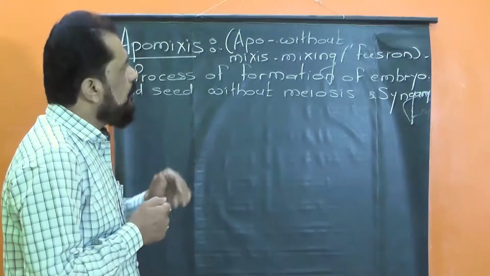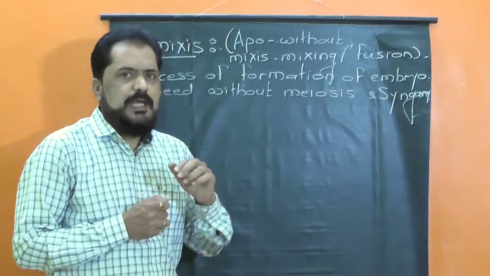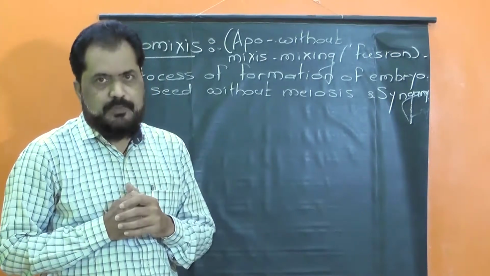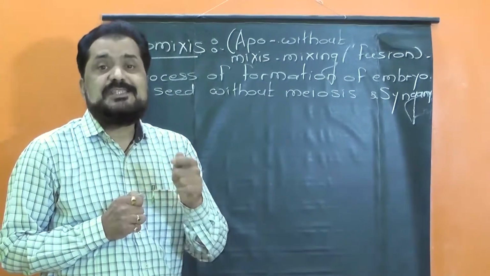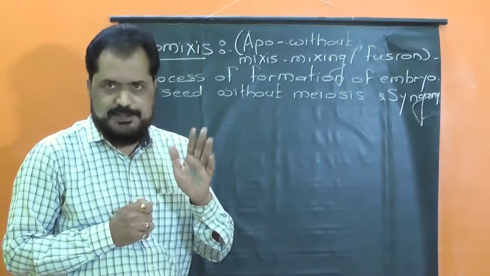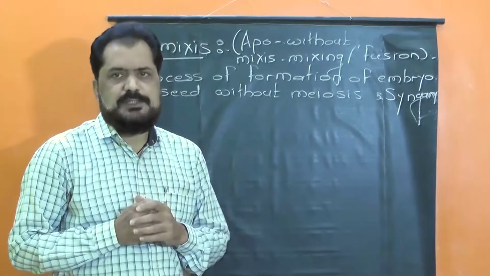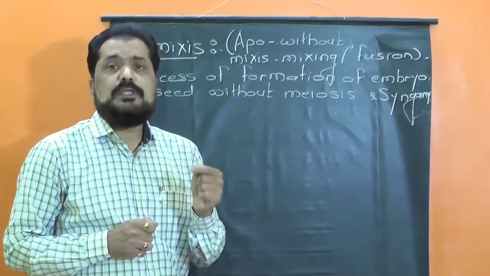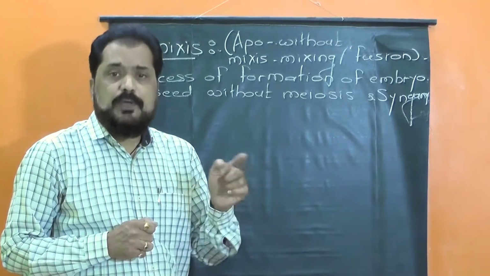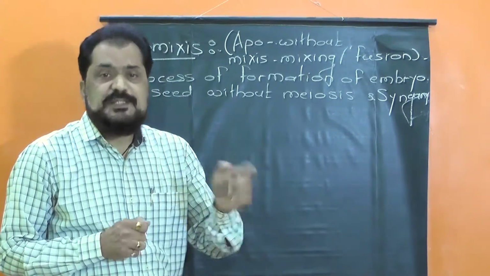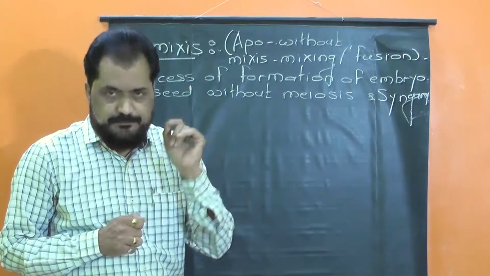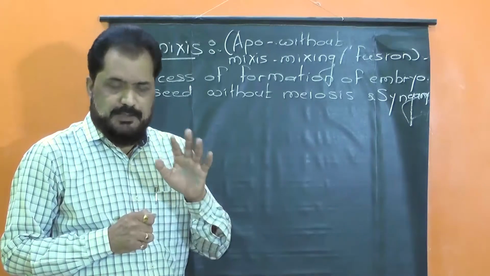Now listen, in apomixis, when the embryo is formed from any other cell of the embryo sac except the egg, without fertilization, then it is known as apogamy. Let me explain.